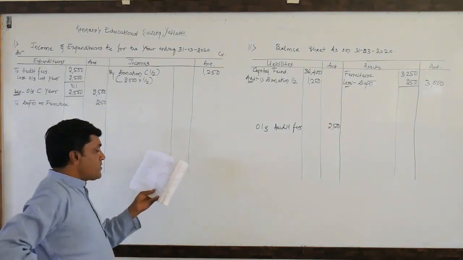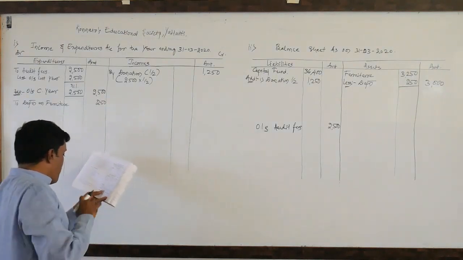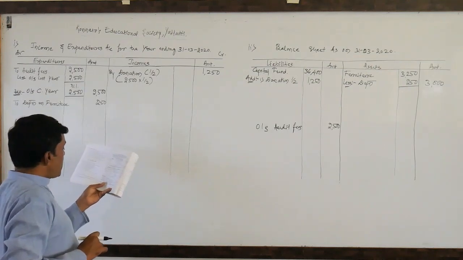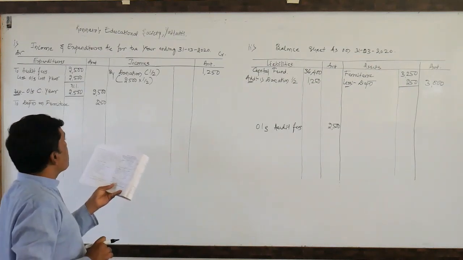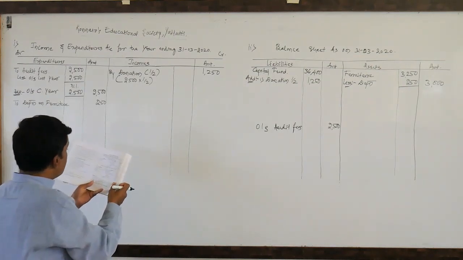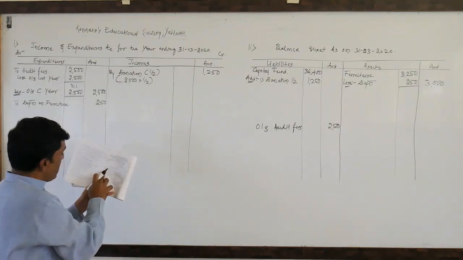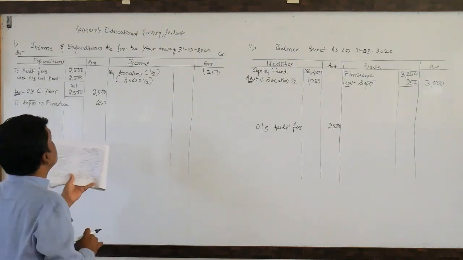The last adjustment, this is very important, you need to concentrate. Outstanding subscription. Subscription means revenue receipt. Outstanding subscriptions rupees 2000. Look here, we need to concentrate on the receipt side. To subscription, that is the income.